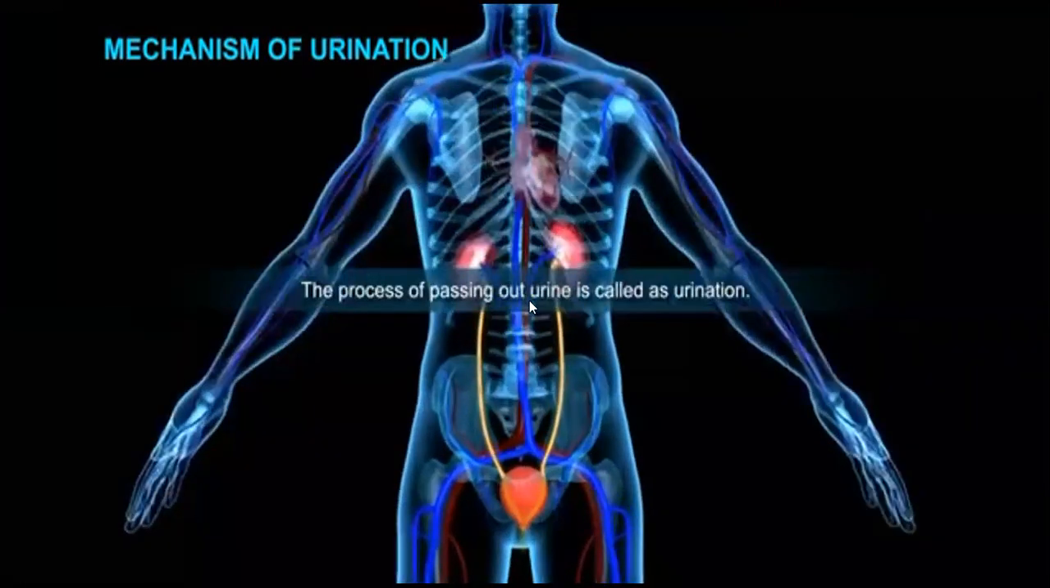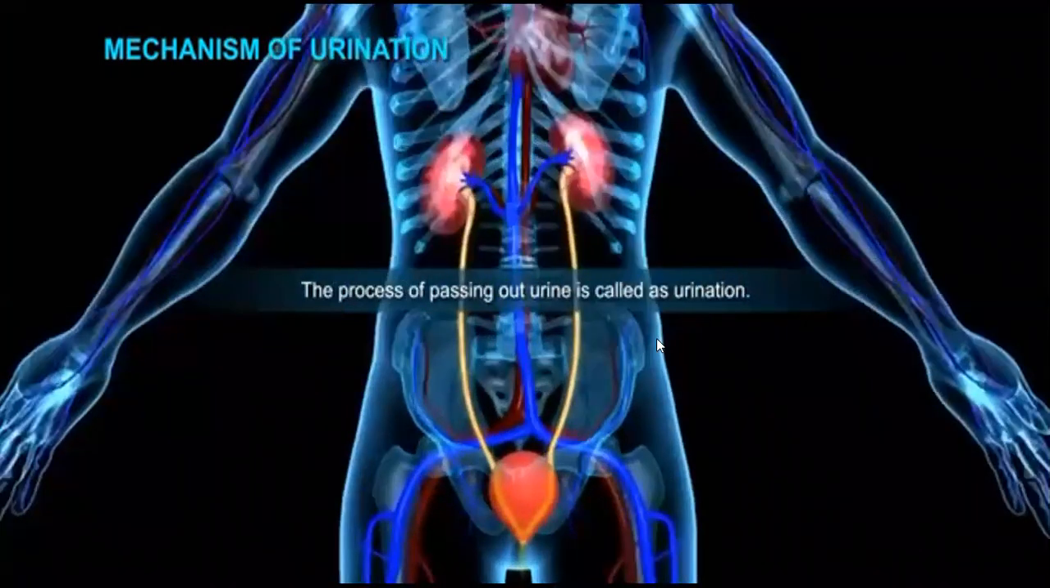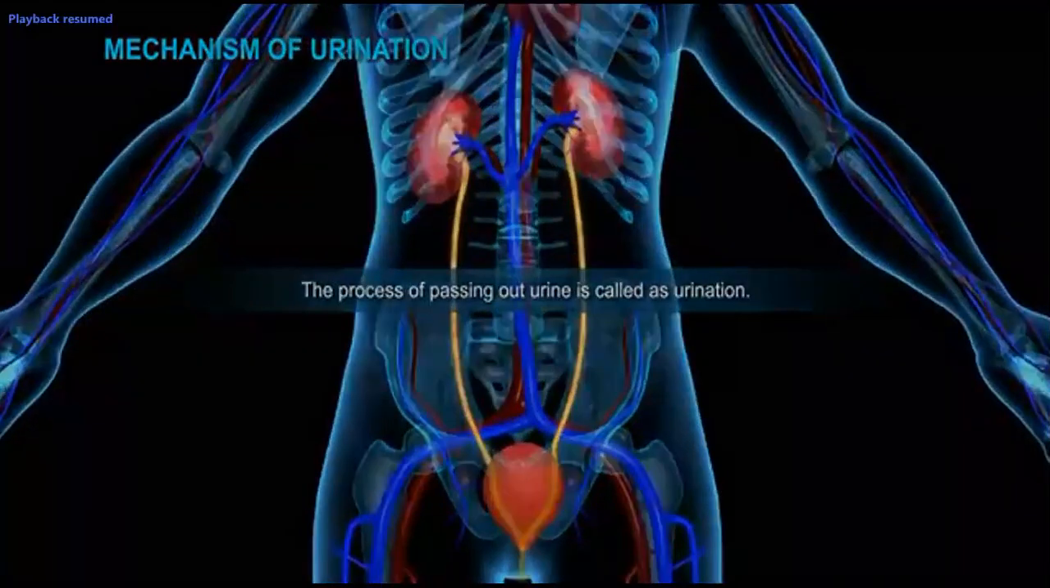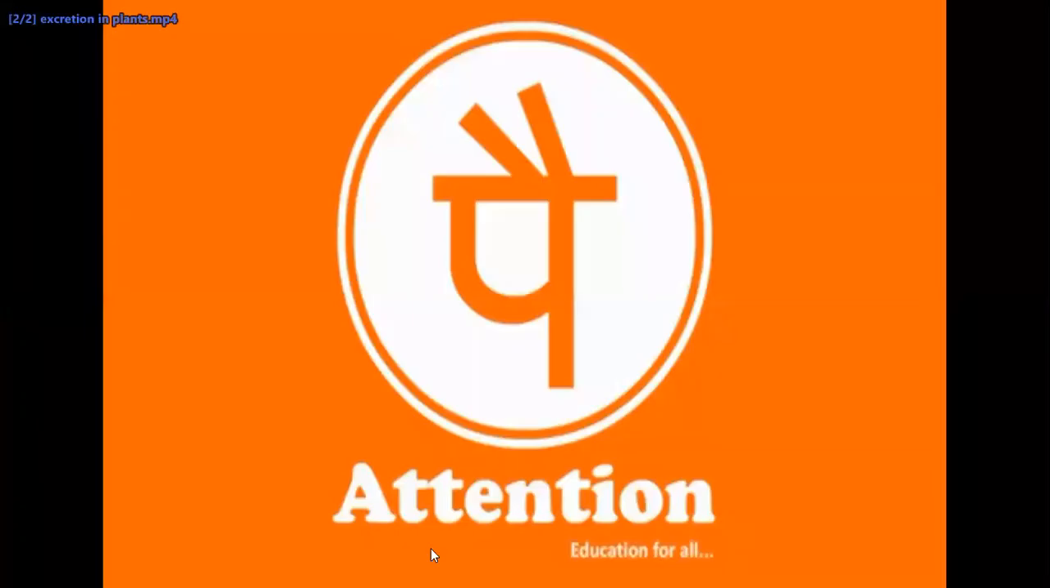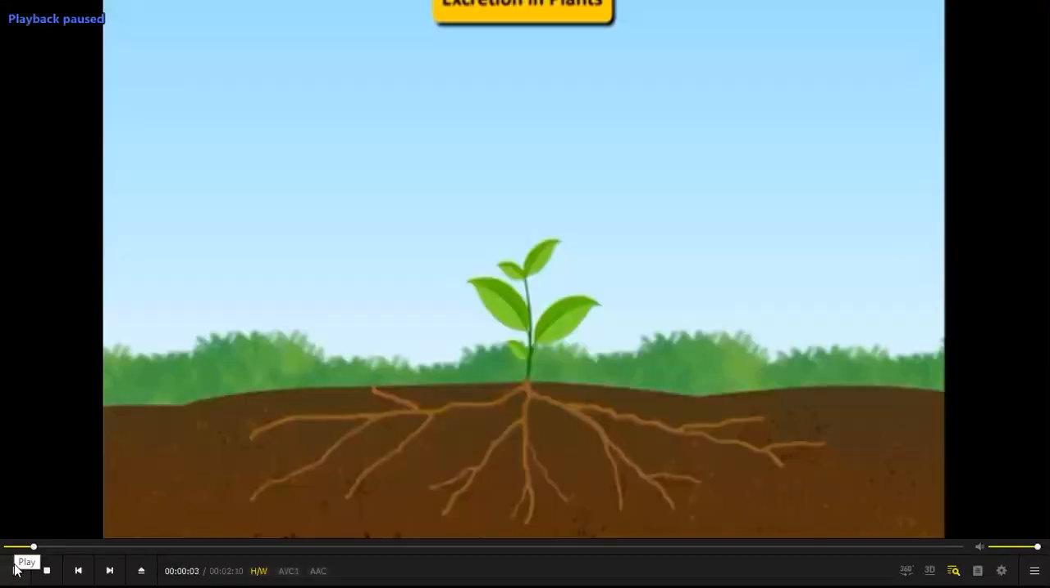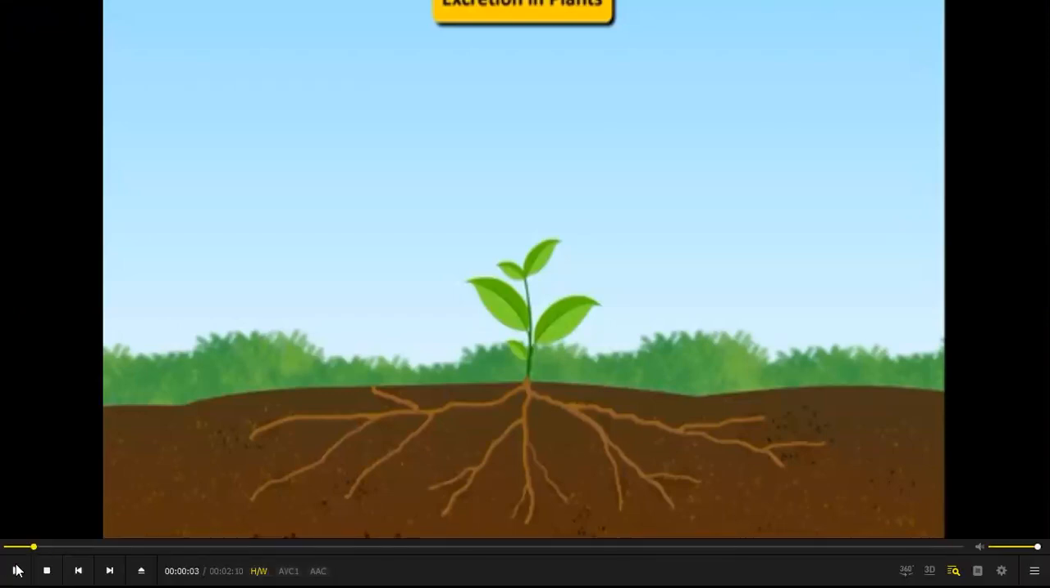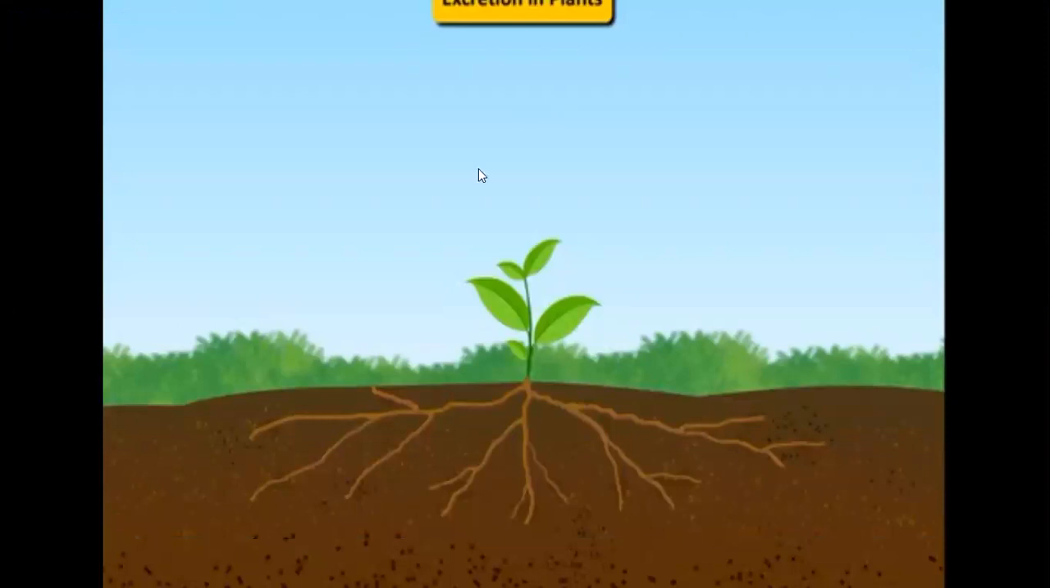The process of passing out urine is called urination. Remember this point: the process of passing out urine is called urination. Okay, dear students, read up to now the kidney structure and the formation of urine. Understand?